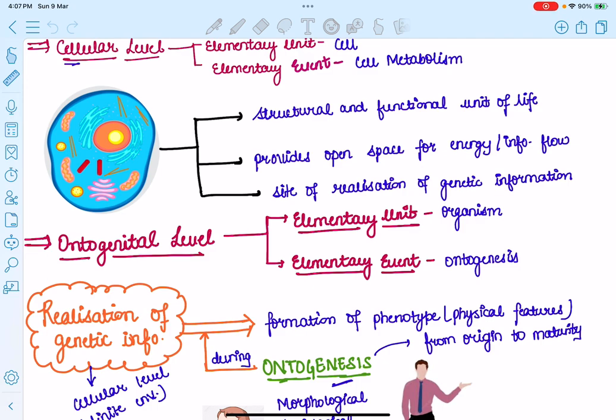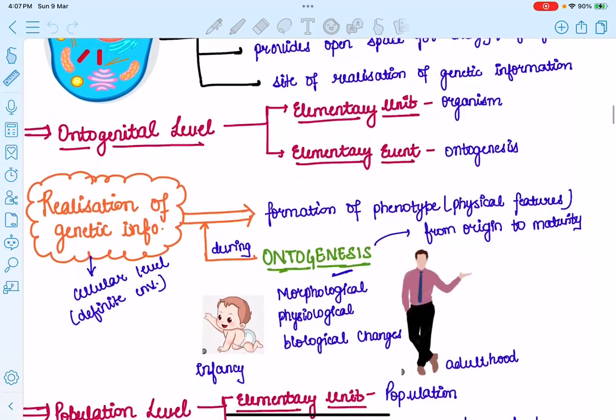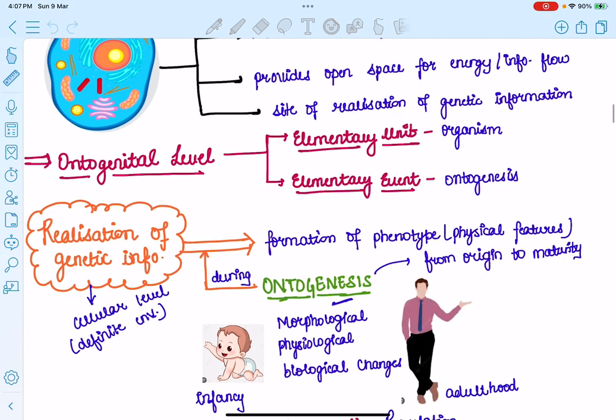Okay. Now we move on to the ontogenetic level, whose elementary unit is the organism and elementary event is ontogenesis. As we have studied earlier, the cellular level provides a definite environment for the realization of genetic information. So this genetic information would lead to the formation of a new phenotype or physical characteristic like your height, weight, your looks, etc. And the development of these characters would occur during ontogenesis.